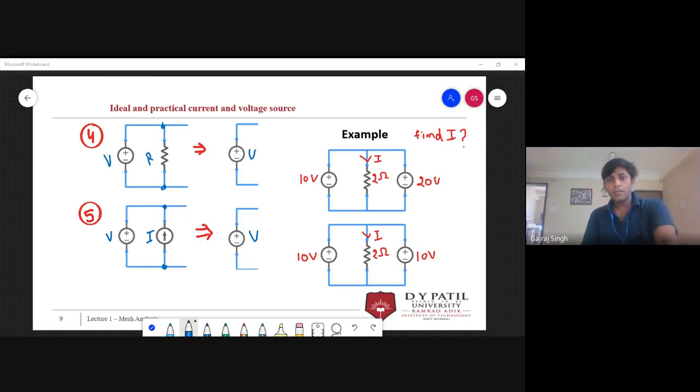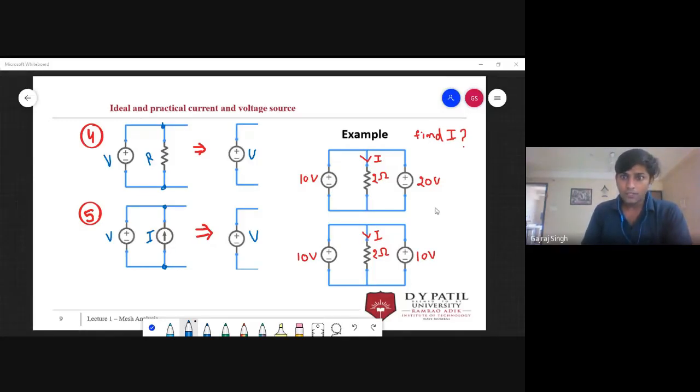Is it possible for two voltage sources to be in parallel with different values? Is it possible or not? Tell me. No, obviously not possible.